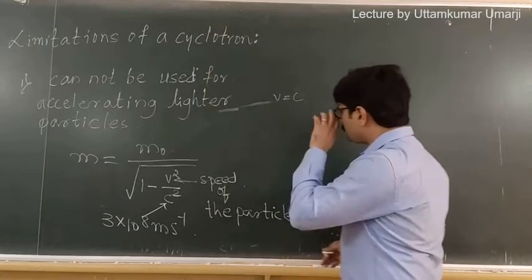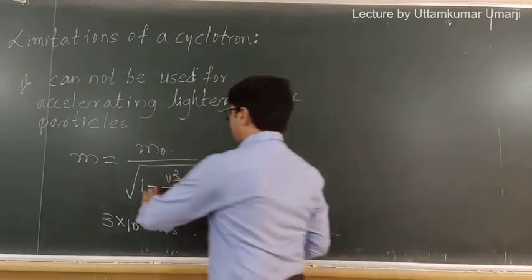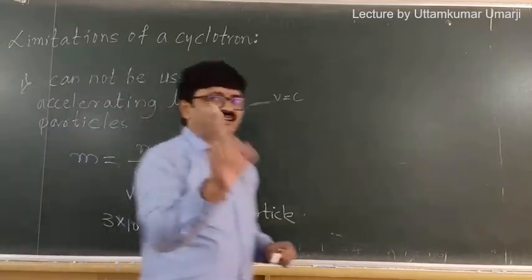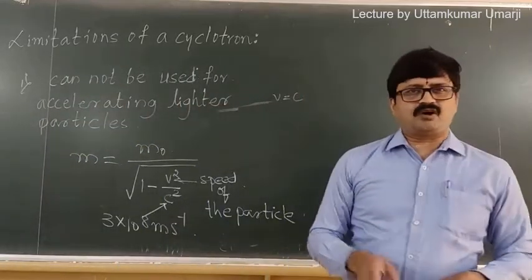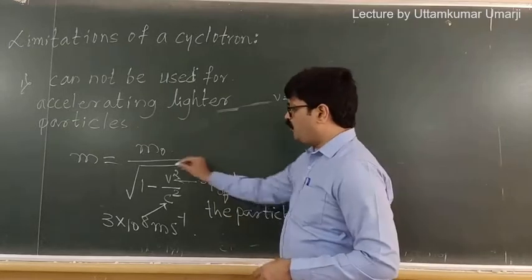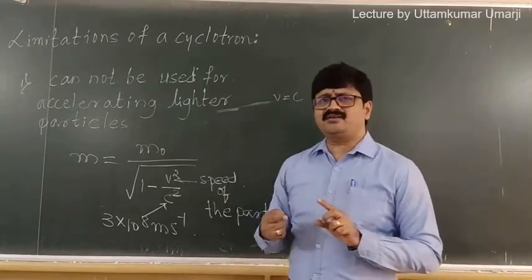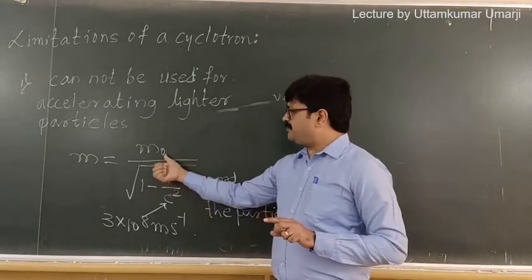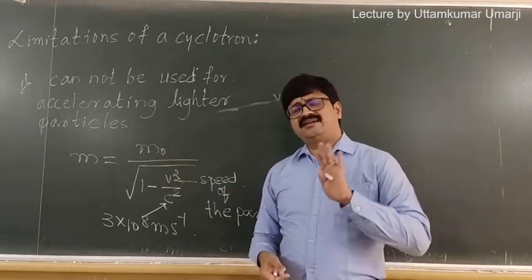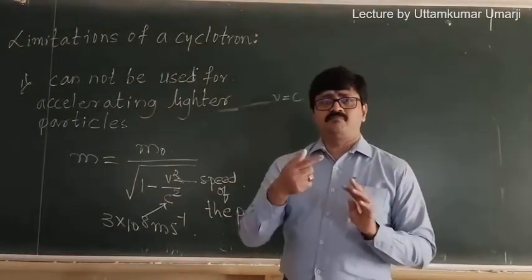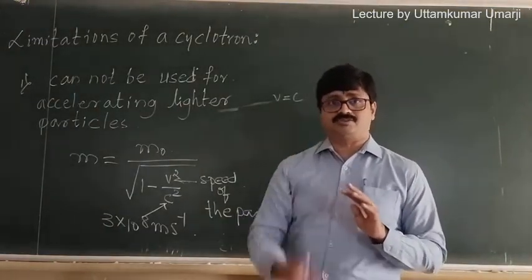Correct? So according to this particular theory, we tend to see that any lighter particle like electron or positron, when they start gaining the speed, their rest mass gets nullified and its mass keeps on increasing. Mass becomes larger and larger.